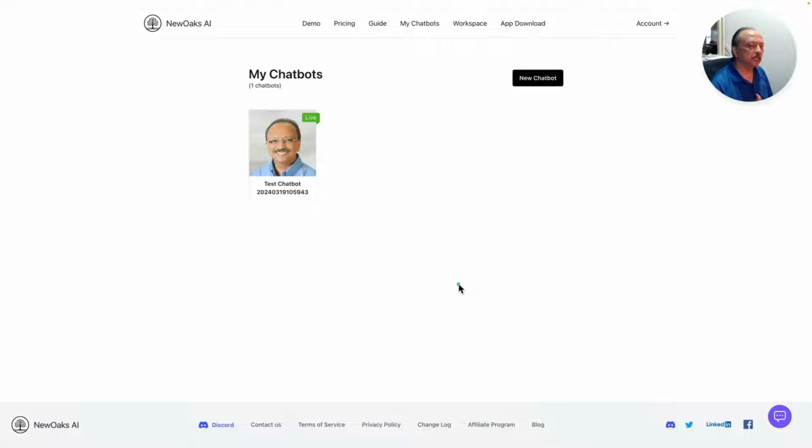So now I'm inside my NewOaks AI account. This is not quite a dashboard. In a way, you can call it a dashboard. Maybe that's what they intend. Right now on the top menu, as you can see, there's demo, pricing, guide, my chatbots, workspace, app download, and then to the top right is account.